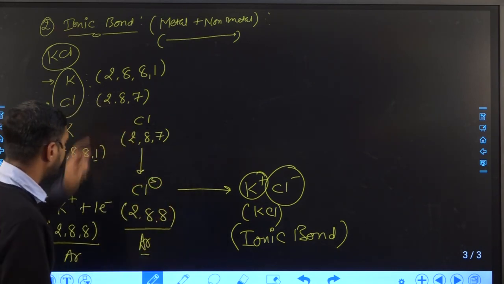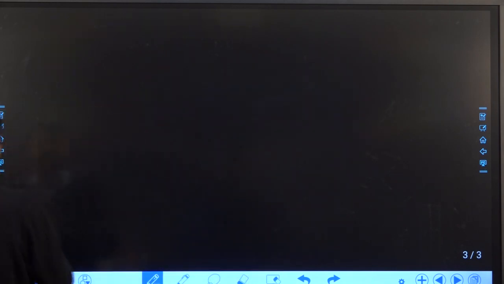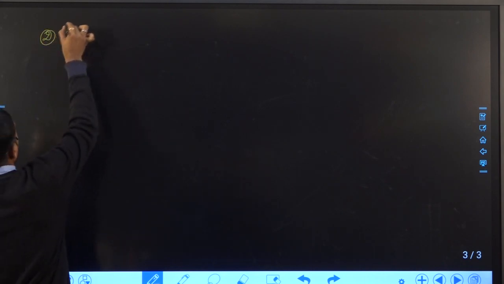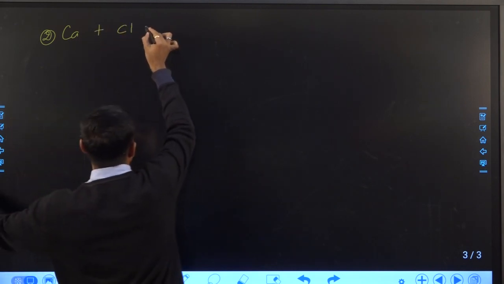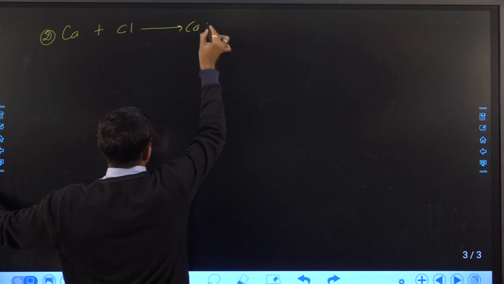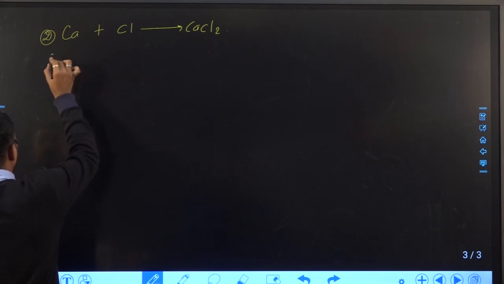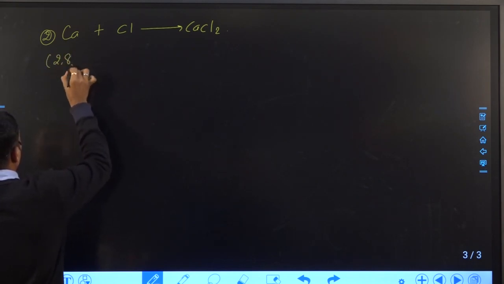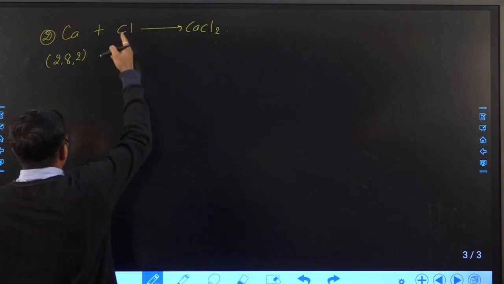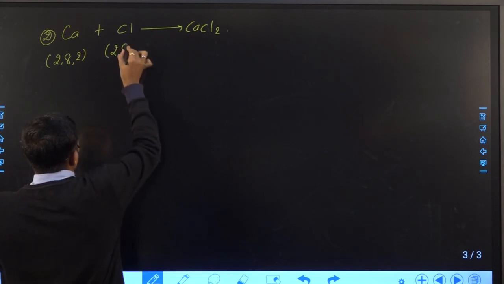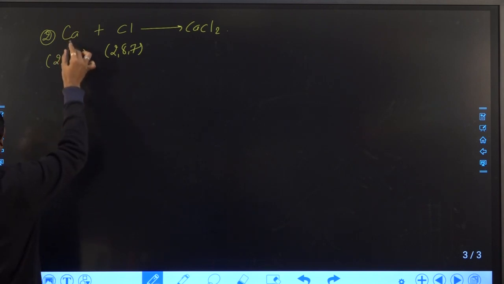So here we saw one example. Let us try to understand a second example. Suppose calcium and chlorine form CaCl2. Now the electronic configuration of calcium is 2,8,8,2, so calcium has a tendency to lose 2 electrons, while in the case of chlorine the electronic configuration is 2,8,7, right?